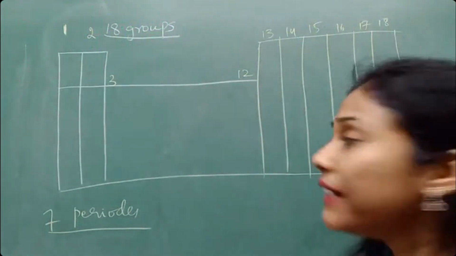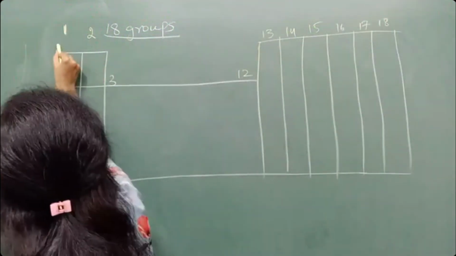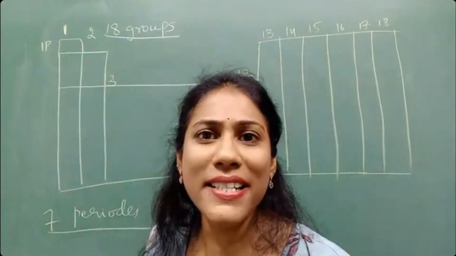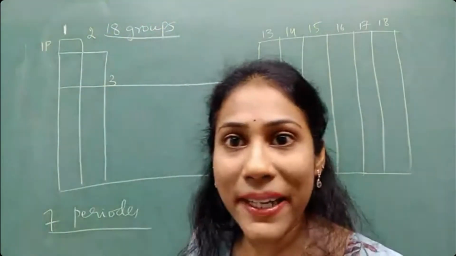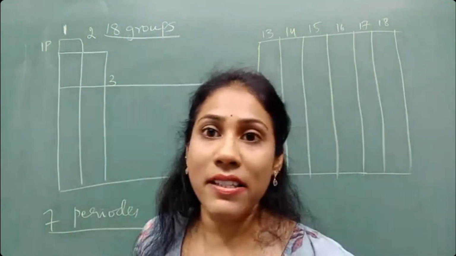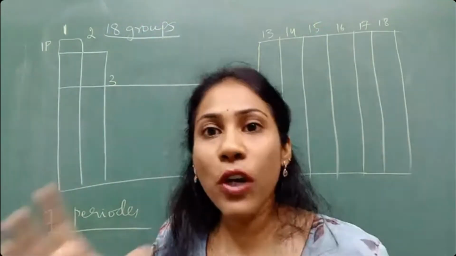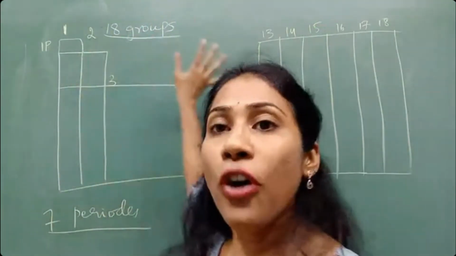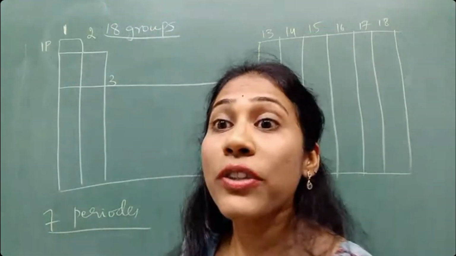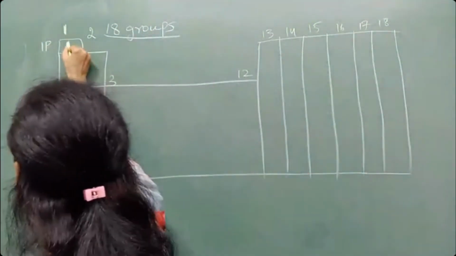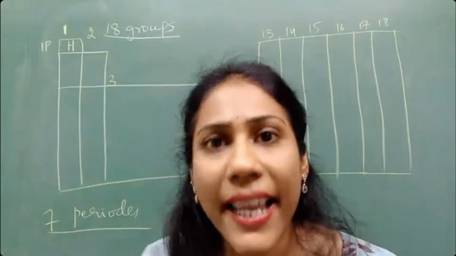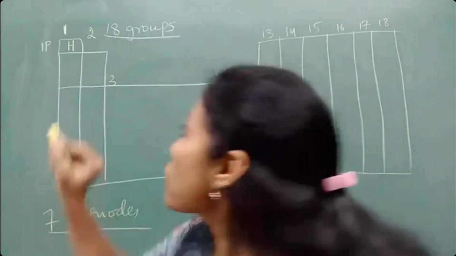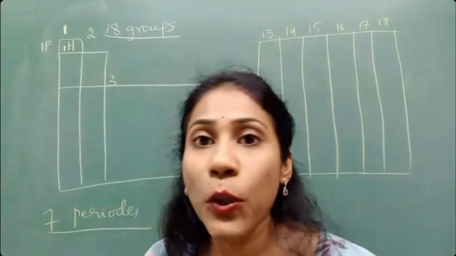The first period is very small. The first period has got only 2 elements, guys. I am writing the symbol of the first element, and these elements have got some numbers, just like roll numbers. In your class, you also have roll number 1, roll number 2, roll number 3. Like that, these elements also have roll numbers. So they have arranged the very first element, symbol H. H means hydrogen. It has got roll number 1.